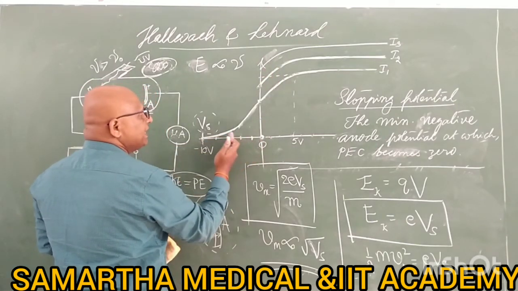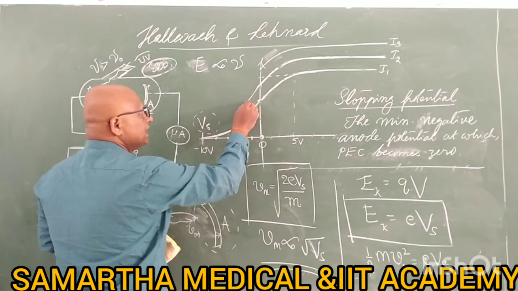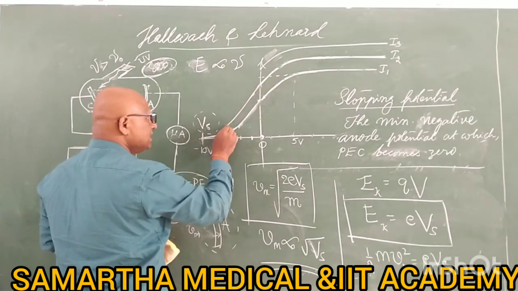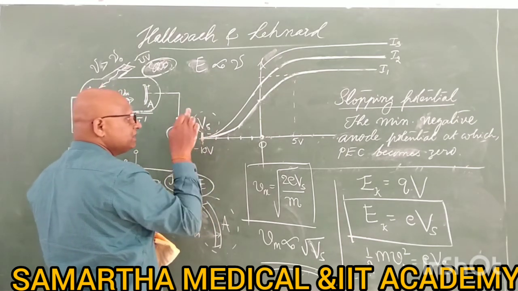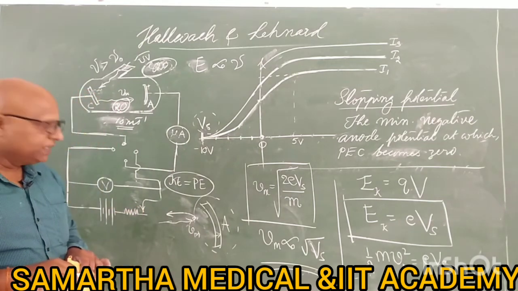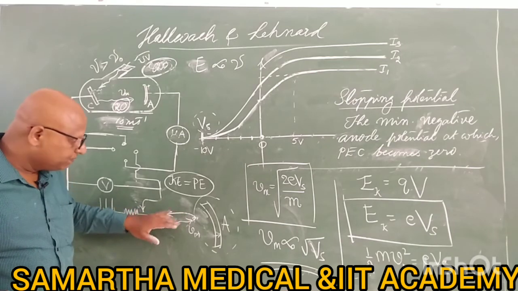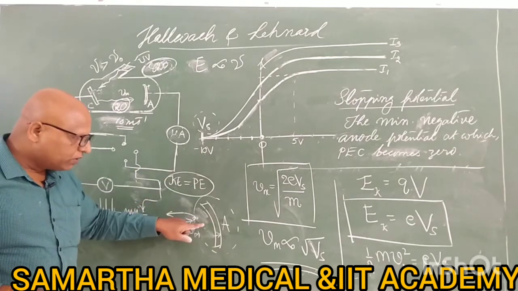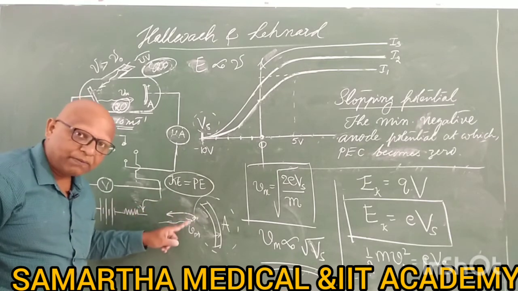Now make it negative, negative, negative. Current decreases, decreases, and again it will take the same Vs at which the photoelectric current becomes 0. It means the fastest electron: earlier 500 electrons are there, at minus 10 volt all the way to the last 500th electron is stopped.